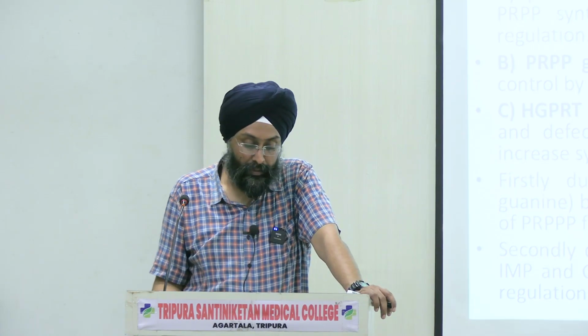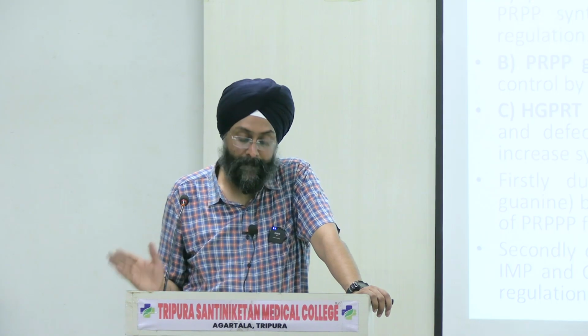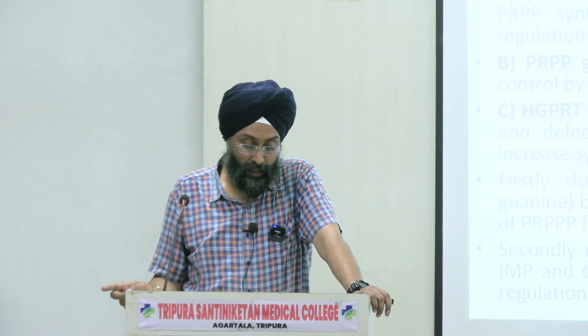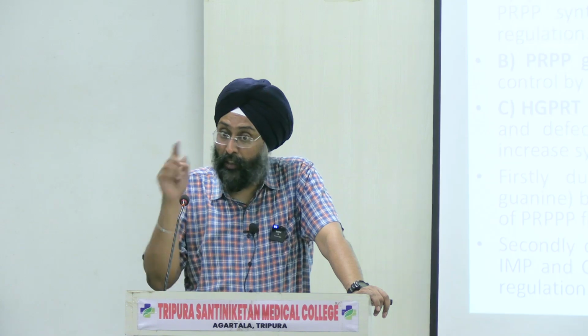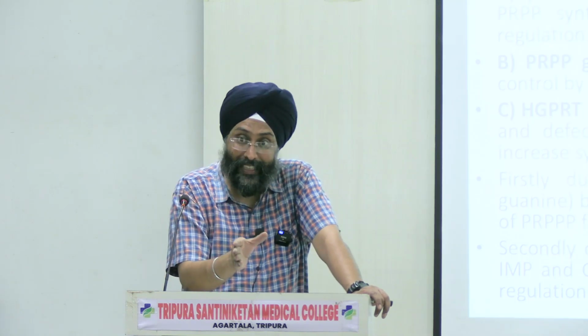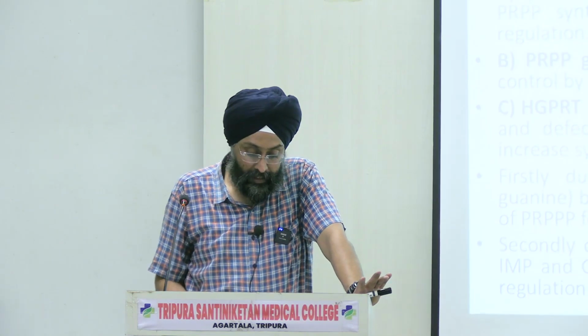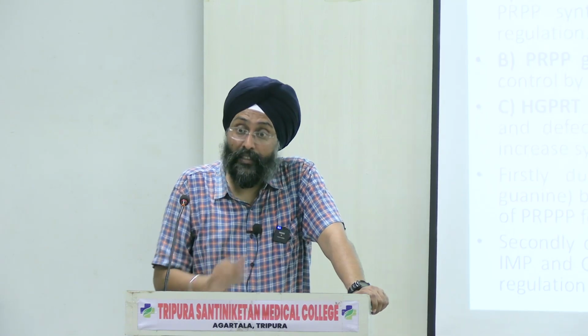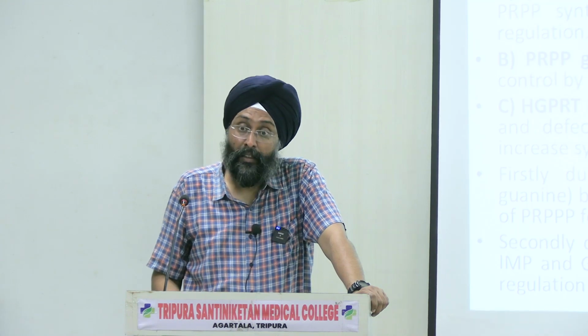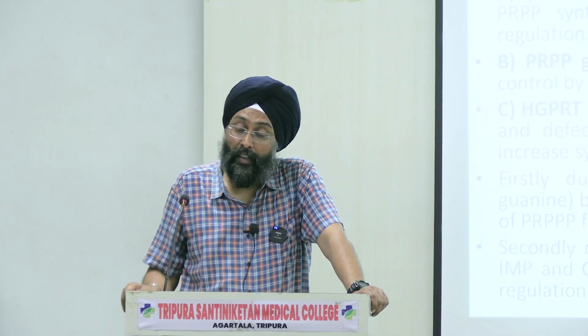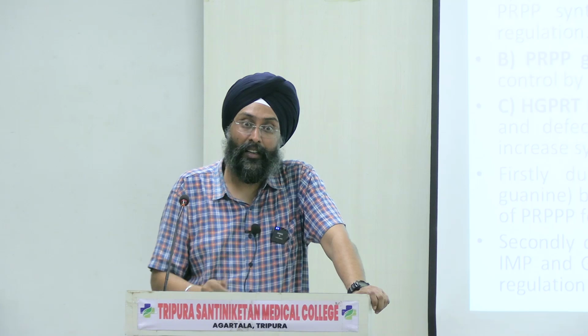The second was purine nucleotide phosphorylase. The enzyme deficiency leads to impairment of only T cells, not B cells, right? In MCQs, when you give the PG exam, this disorder will be complicated. Only T cell is affected in one, both T and B cells in the other, so you have to differentiate this, right? And in Lesch-Nyhan syndrome, there is hyperuricemia. If all three disorders are given, in Lesch-Nyhan syndrome you will have hyperuricemia, and in this disorder you have hypouricemia. You have to differentiate and write down all these points, right?